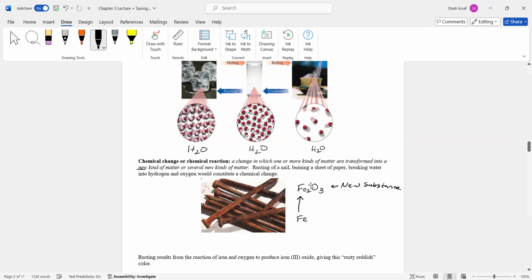If you burn a sheet of paper, you now produce carbon dioxide, ash, etc. If you break water into hydrogen and oxygen, then that would mean this is a chemical change.